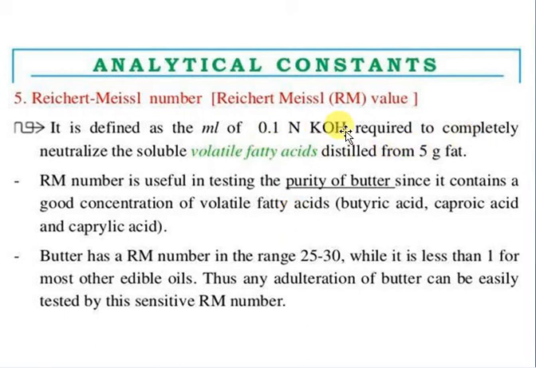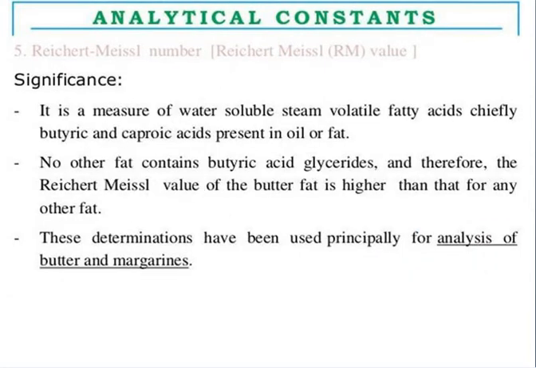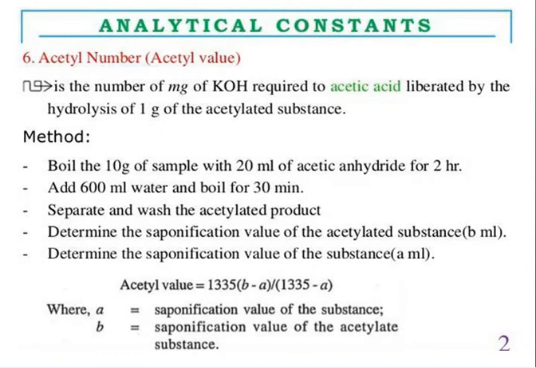How much amount of NaOH is required to neutralize the soluble volatile fatty acids from 5 gram of fat? It determines the purity of butter. Basically, butter has an RM value of 25 to 30, but other oils have less than 1. So if any impurity is added to butter, you can understand the quality of butter, because it will not come in this range. It may increase or it may decrease. So you understand this one? It determines the quality of butter. RM is specially designed for that.